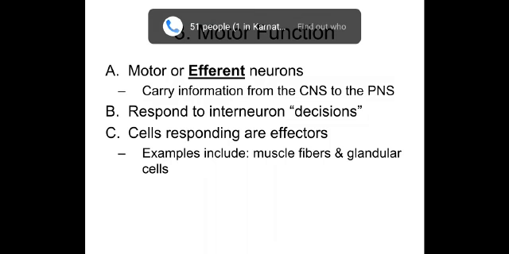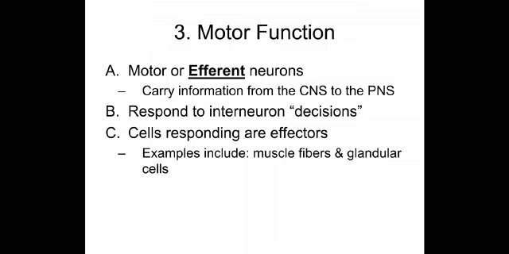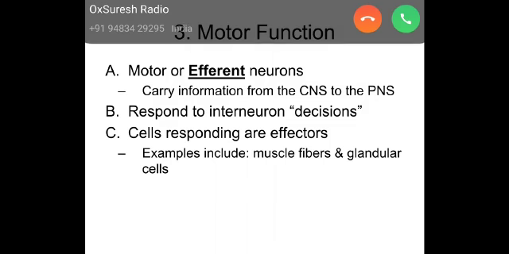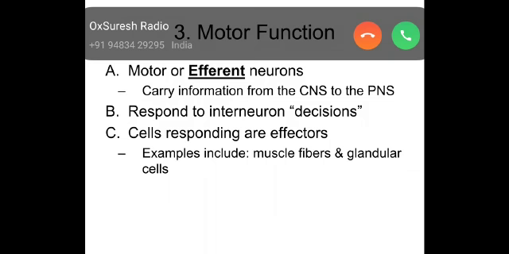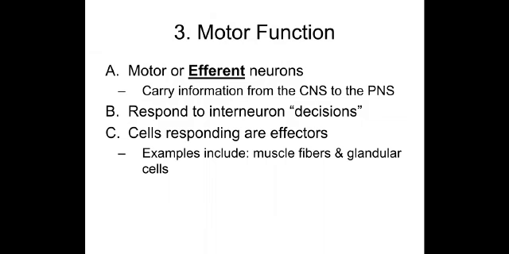They respond to interneuron decisions. Cells responding are effectors, which can be either muscle fibers or glandular cells.